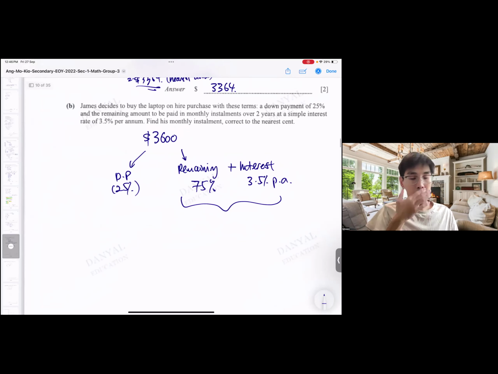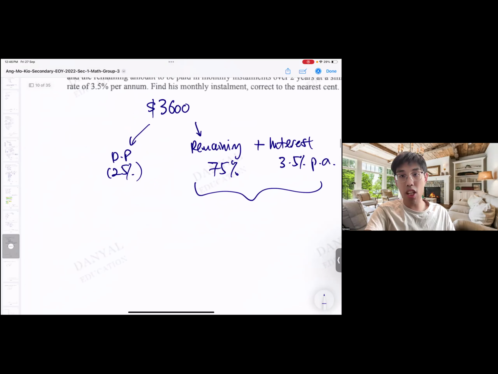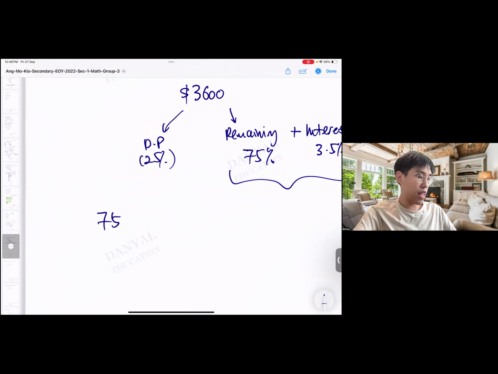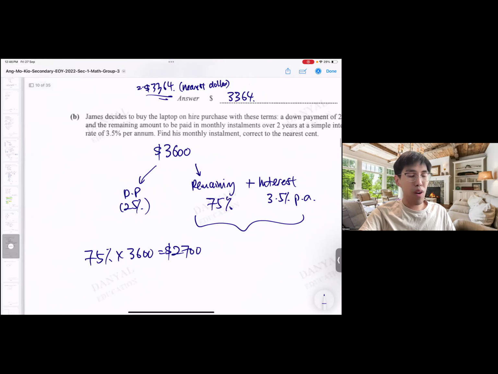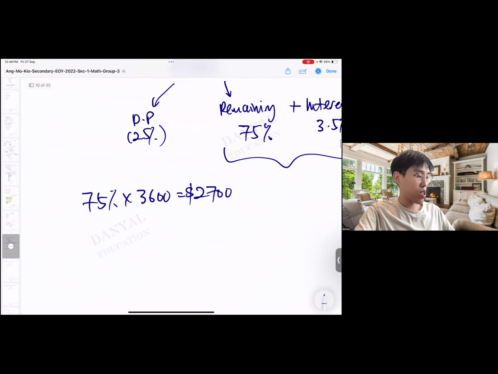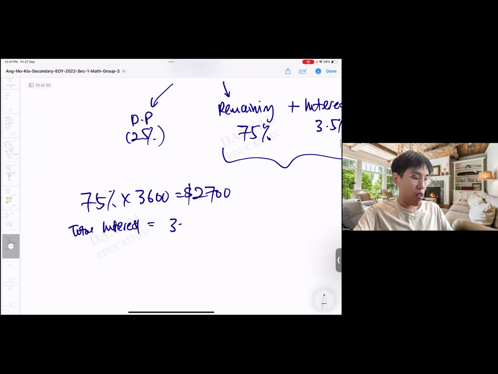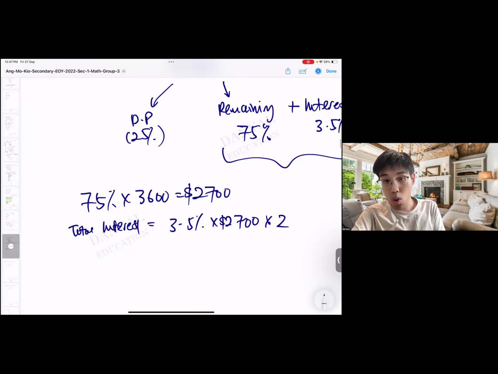So let's go and find the various amounts. First of all, we need to find the remaining amount. The remaining amount is 75% of 3,600, which is 2,700. That's one. Number two, we also need to find the interest. The interest is 2 years of simple interest based on 2.7K. 1 year is 3.5%, so 2 years. The total interest will be 3.5% times 2,700 times 2. Why 2? 2 years.